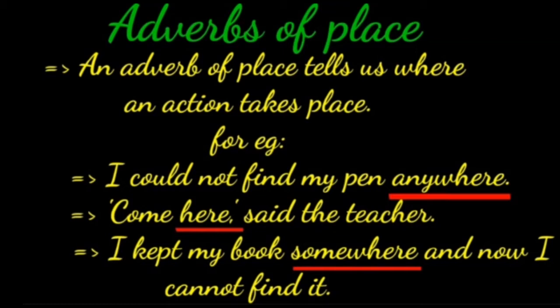Come here, said the teacher. Third one: I kept my book somewhere and now I cannot find it. Here, anywhere, somewhere are adverbs of place.